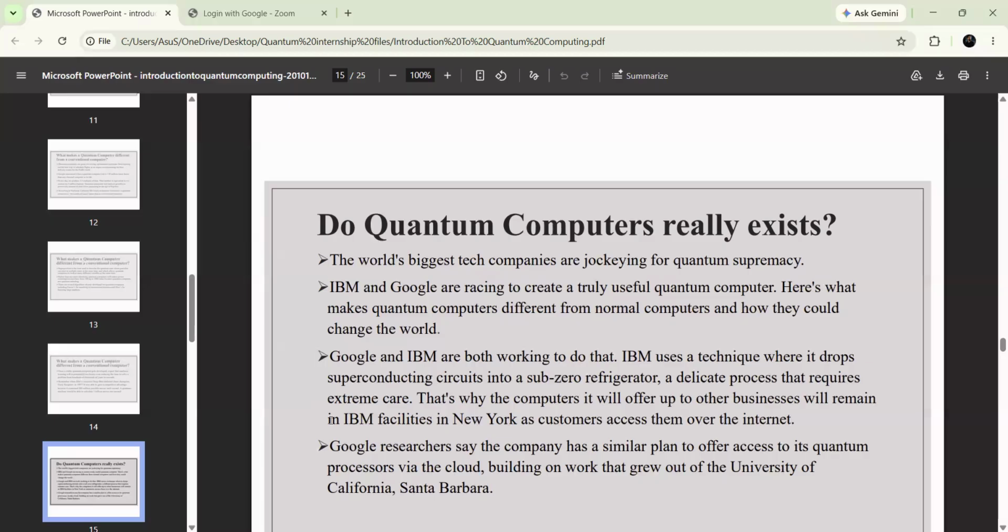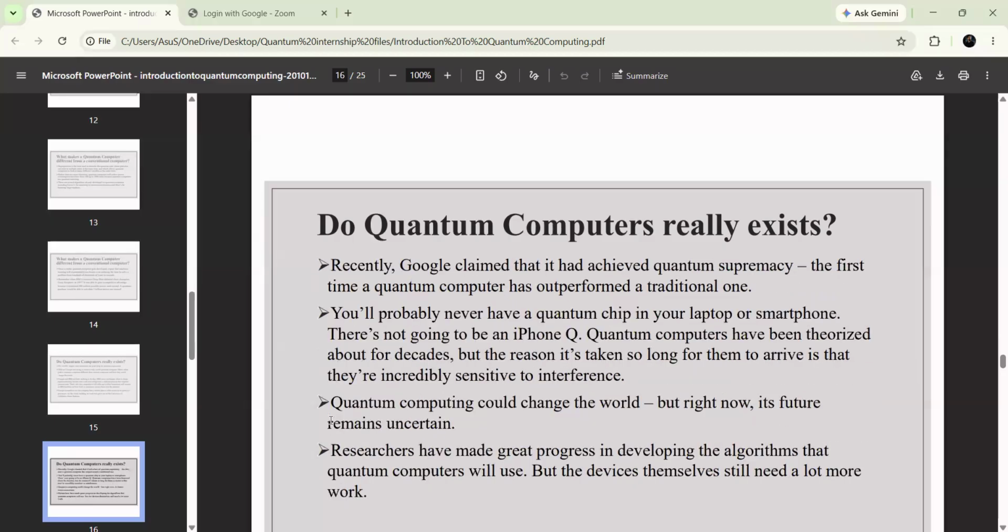And Google researchers say the company also has similar plans, to offer access to its quantum processors through the cloud, or by building on work that grows out of the university.